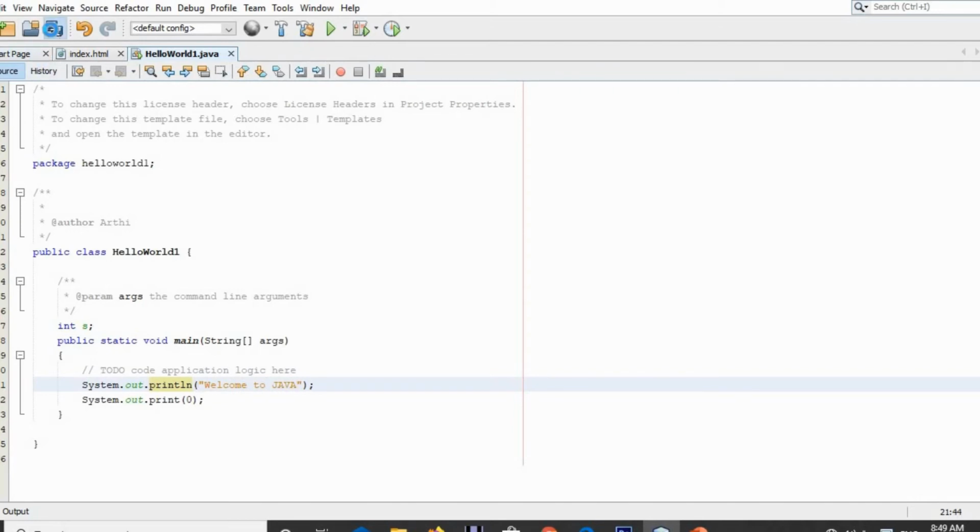Just save this, and if you want to run this program, you can simply click on this play button. Click on that and wait a few seconds for your editor to run your program.